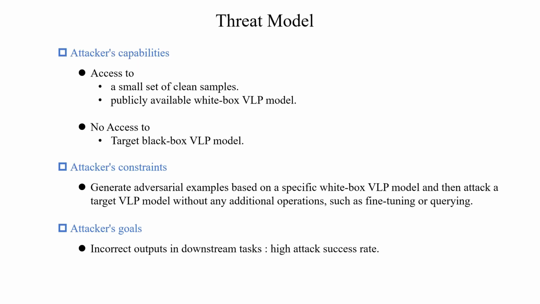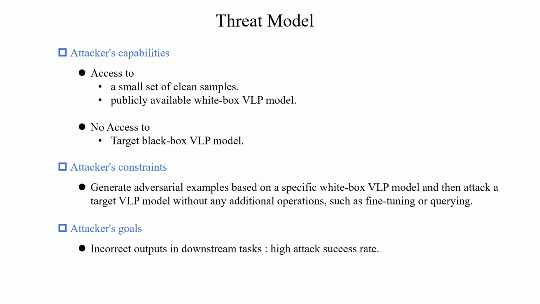Here, let's first introduce the threat model of our work. Firstly, the attacker can obtain partial clean samples and can access publicly available white box VLP models, but the attacker cannot know their target model, including the structure, type, and parameters of the target model, placing it in a completely black box state, which is a perfect simulation of real-world scenarios.